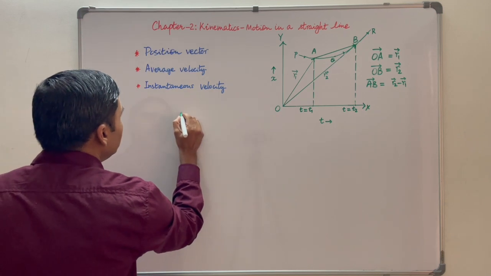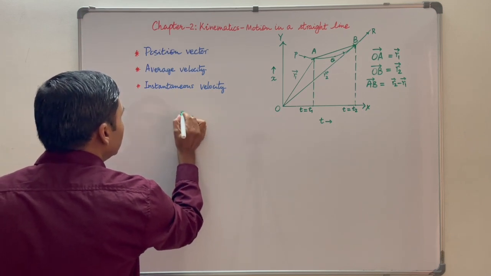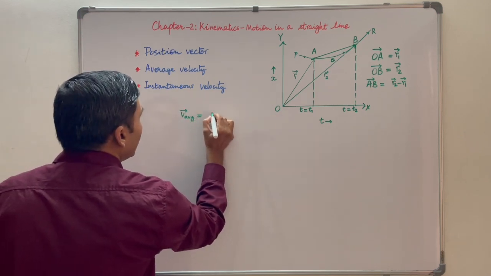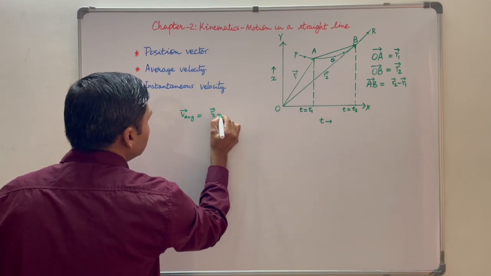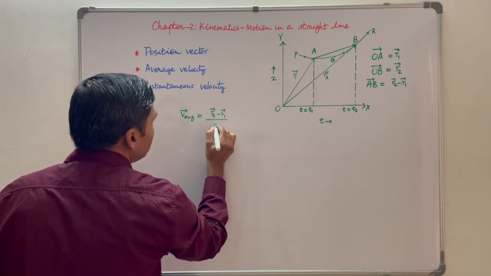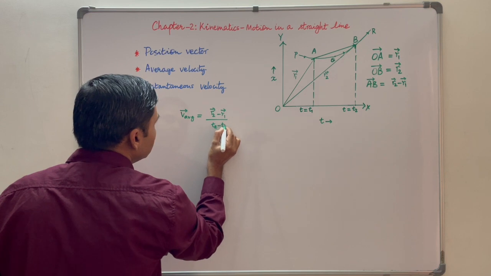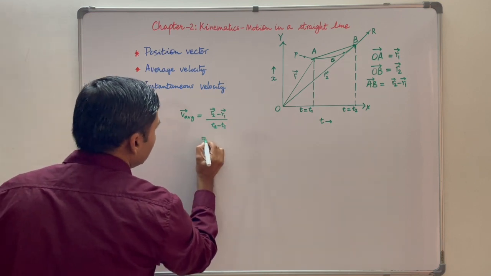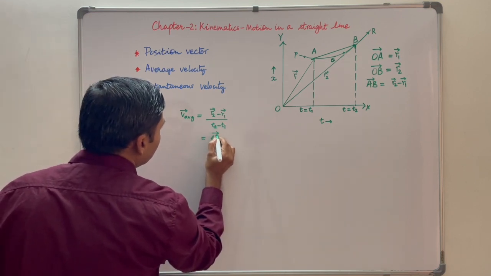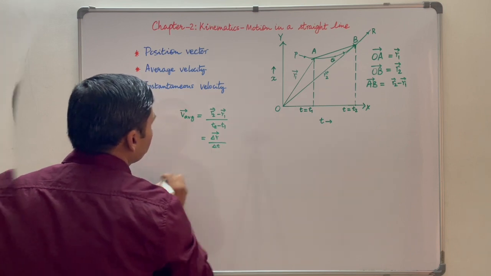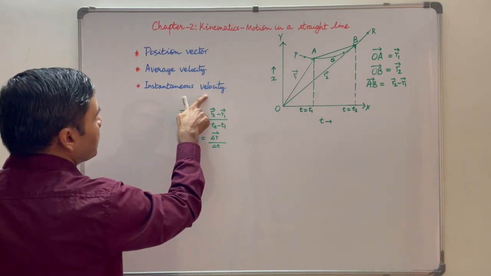Then the displacement vector AB is equal to vector R2 minus vector R1, and the average velocity will be given by V average is equal to R2 minus R1 divided by T2 minus T1, and it is equal to delta R upon delta T. Instantaneous velocity.